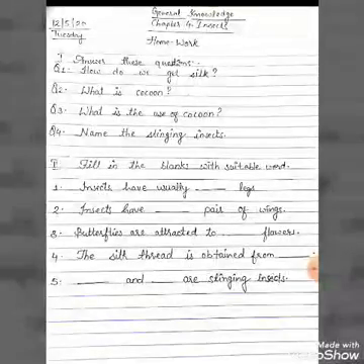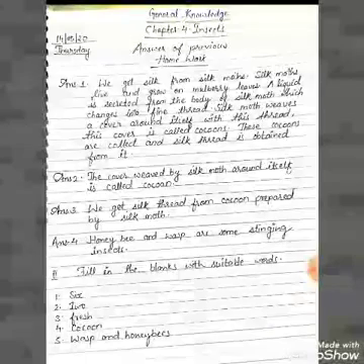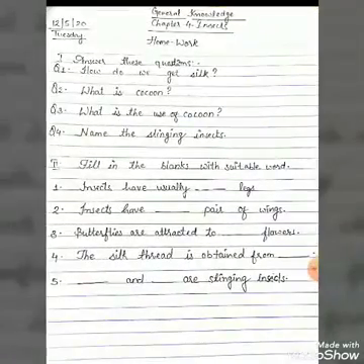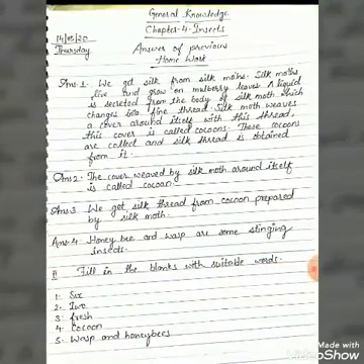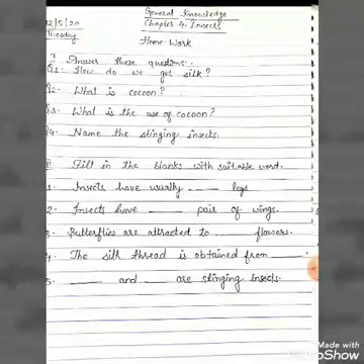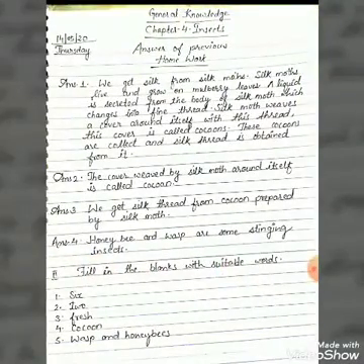Now second question is, what is cocoon? The cover weaved by silk moths around itself, that is called cocoon. Question 3, what is the use of cocoon? Here we get silk thread from cocoon prepared by silk moth. Now fourth question, name the stinging insects. We know that honeybee and wasp are some stinging insects. Now this is all about the question answers.